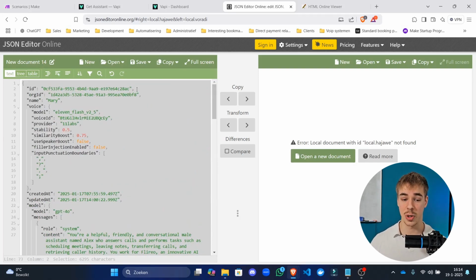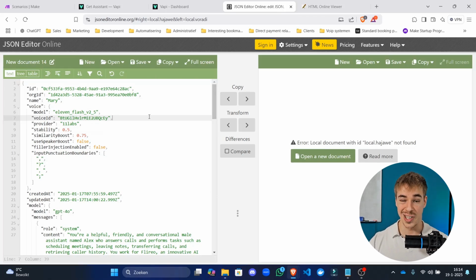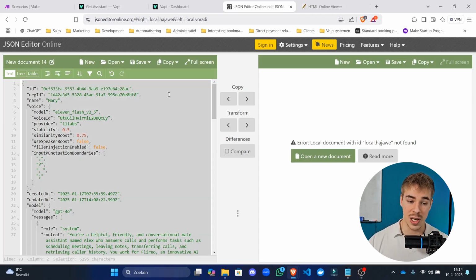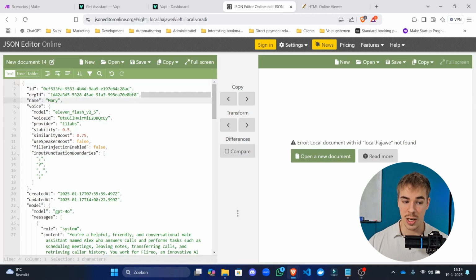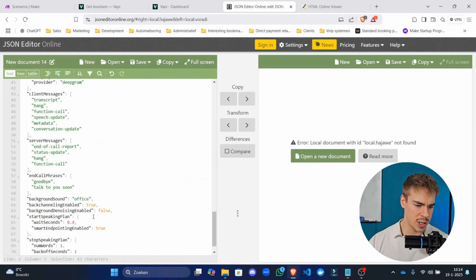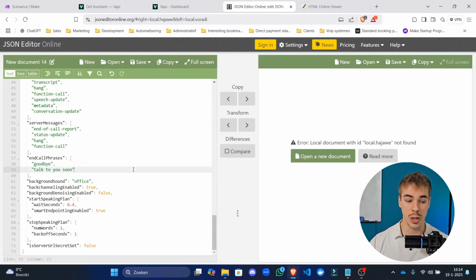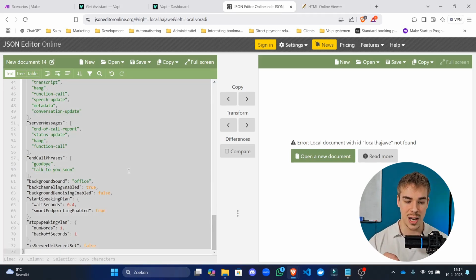Now, the next step that we're going to go through in this video is that we're going to actually put that into a make.com workflow and reply to a call or an assistant request with this agent configuration. Now, there are some things that we're going to have to remove. For example, the org ID is not supposed to be in there. The general ID is not supposed to be in there. If I remember correctly, the server URL secret is also not going to be in there. But for the purpose of this video, I'm going to leave them in there so that I can explain to you how to recognize that problem and how to solve it.